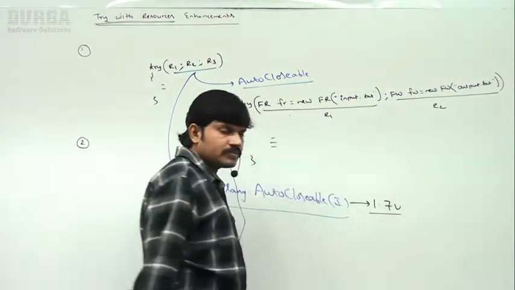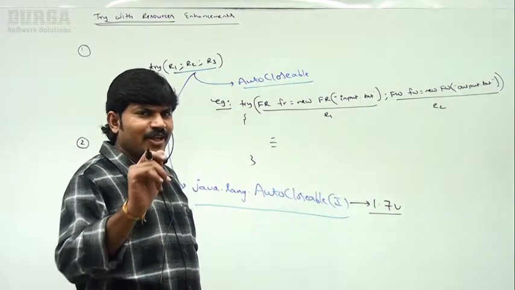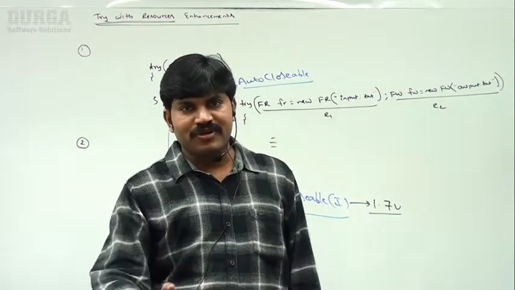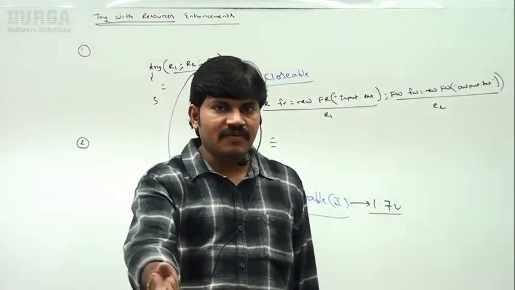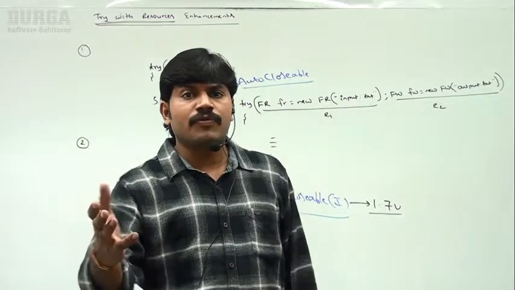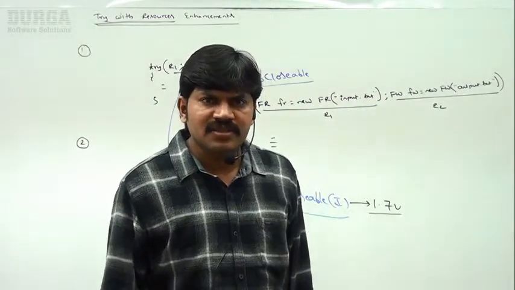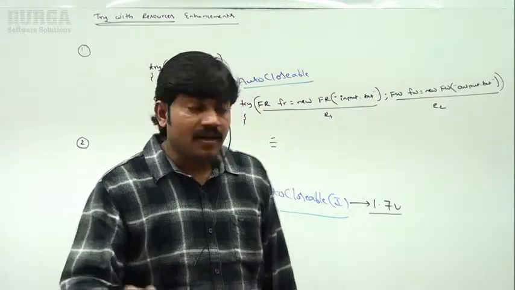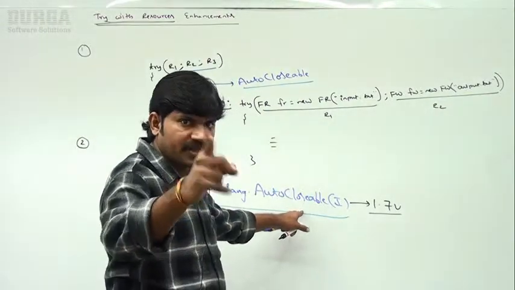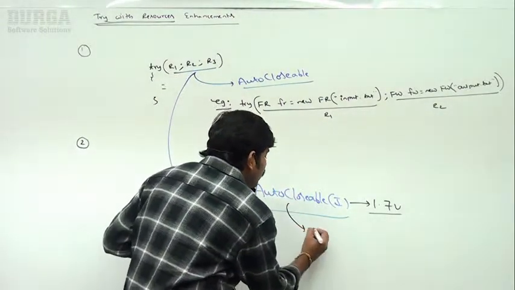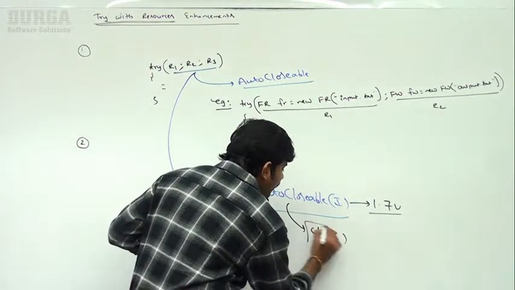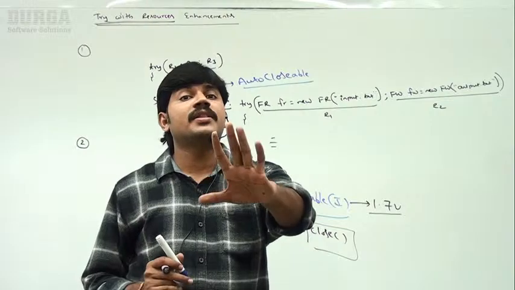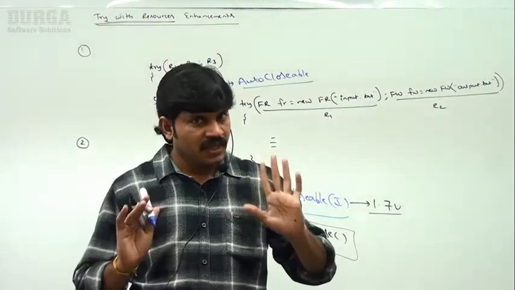This interface came in which version, sir? Version 1.7. Whenever I talk about this one, there is a very common doubt from our students, maybe in the online sessions or offline classes. Sir, is it a marker interface or not? No, sir. It is not a marker interface because this interface contains one method. That method is close. So this interface contains how many methods? Only one method. What is that method, sir? The close method. Clear for all of you?